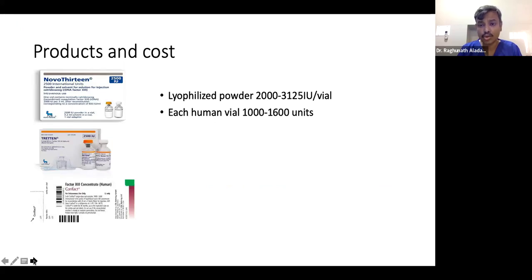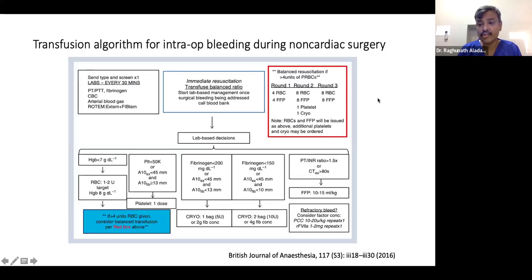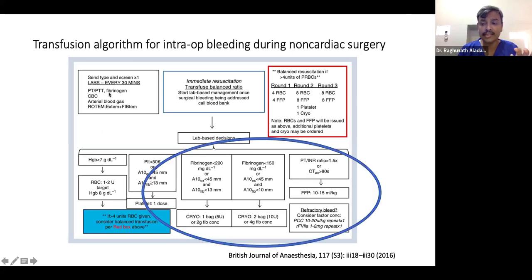So this comes as Nova 13, 2,000 to 3,125 international units. The cost I don't know, we have not used it. Whenever we want to use it, we can use this. The best thing actually, we can use either thromboelastography or ROTEM. We can use EXTEM or FIBTEM. With that, we can guide blood and blood product transfusion.